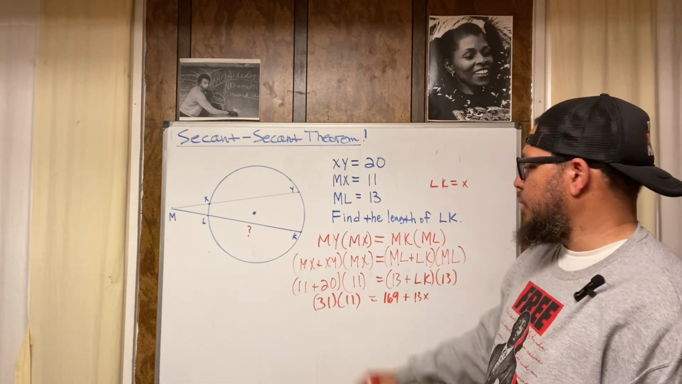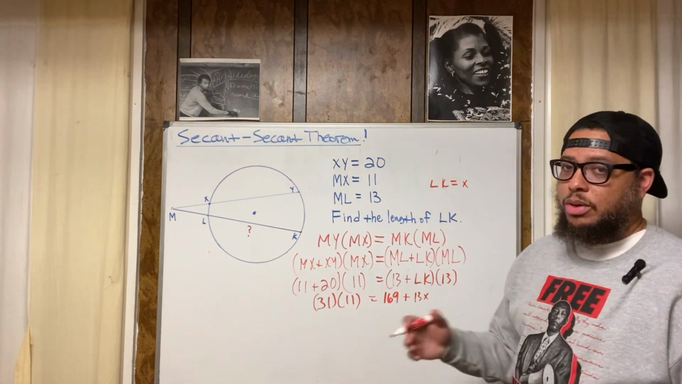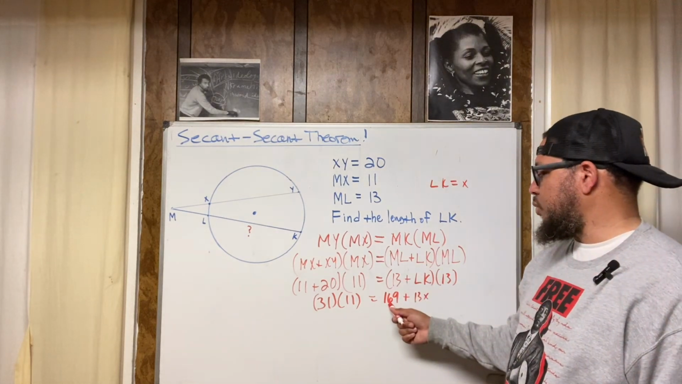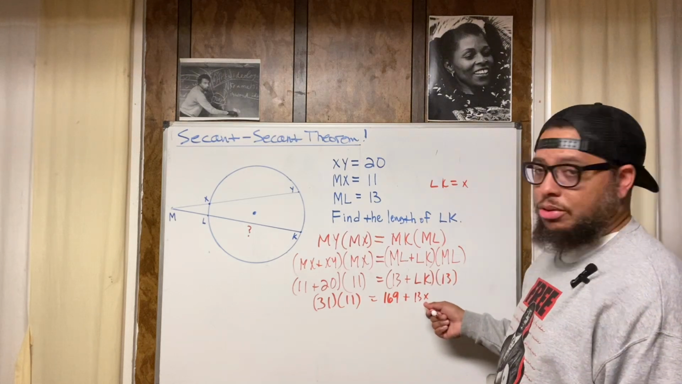All right, so now we got 31 times 11 over here, and 169 plus 13x. Make sure you know where everything came from. 13 times 13 gave us 169. We replaced the LK with an X, so 13 times X is where we got 13x from.